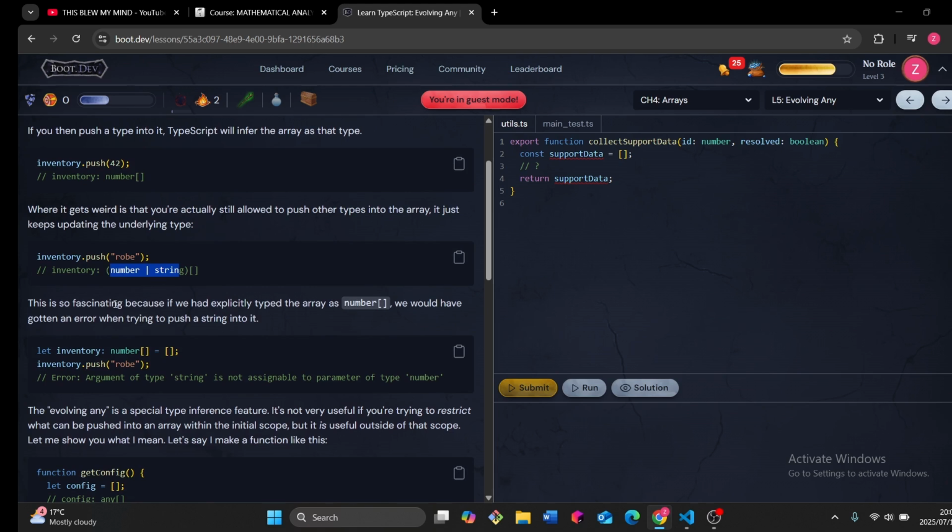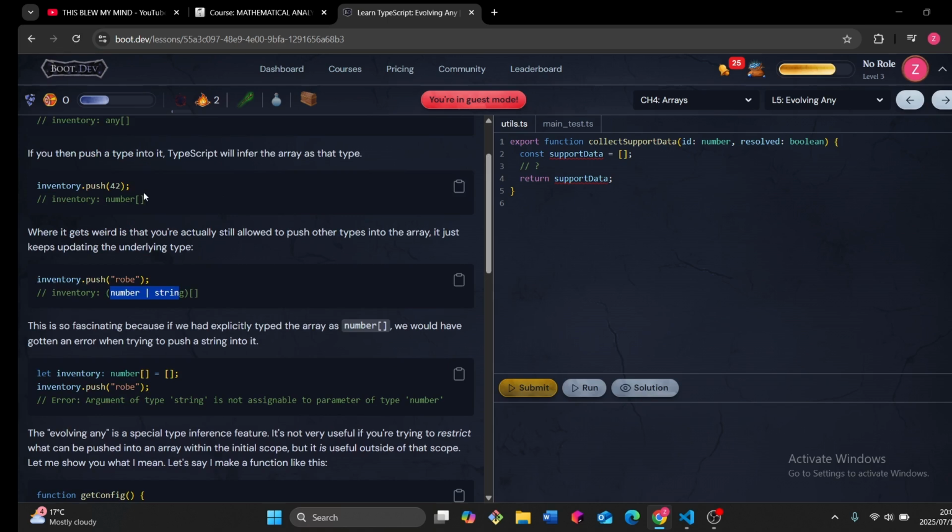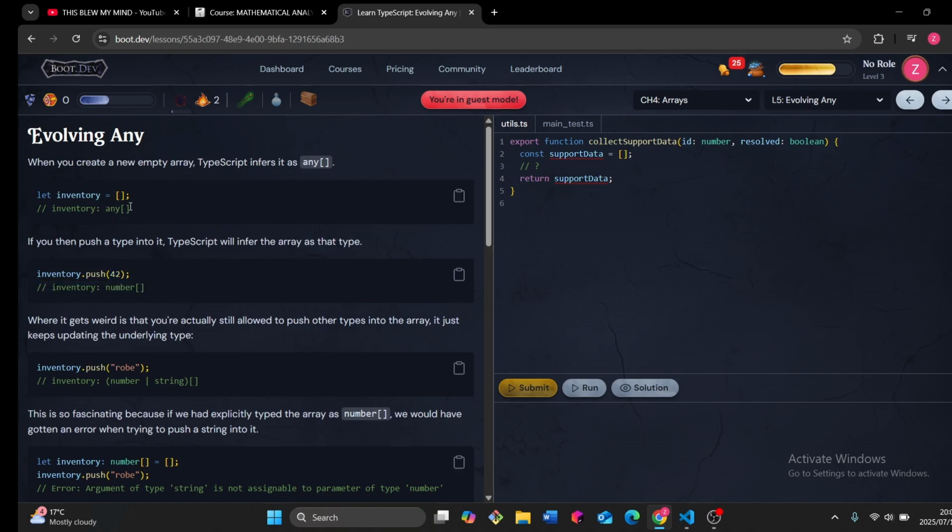This is so fascinating, because if we had explicitly typed the array as number, we would have gotten an error when trying to push a string into it. Exactly, that's what I'm saying. If it infers it as a number this one time, you should just keep it as a number. It shouldn't try to infer it again and again. Just because at first it was an empty array, does that mean, come on, man?